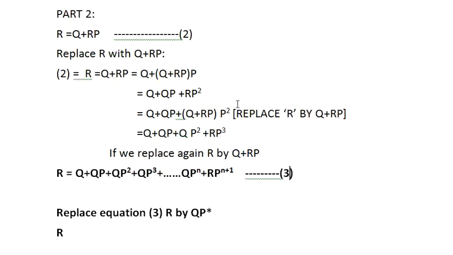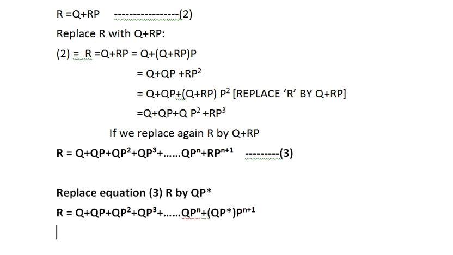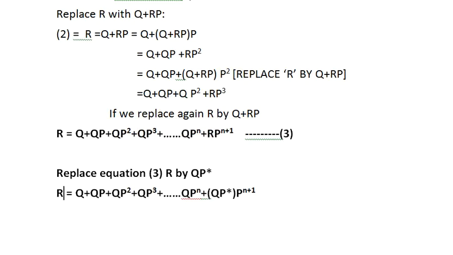Let me take this expression. In place of r I will replace qp whole to the power star, correct? So if we look into this particular scenario, if I take q as common, then what will be the answer?